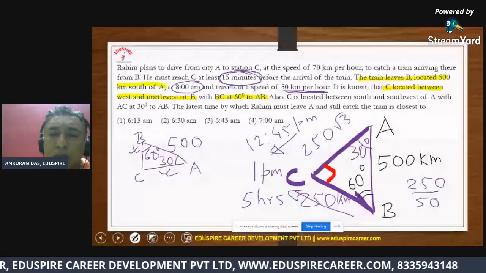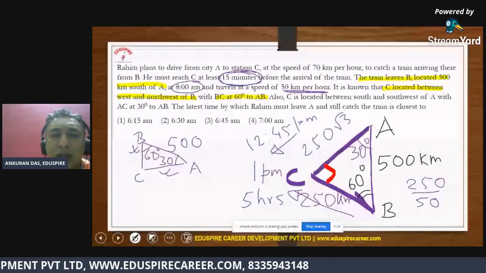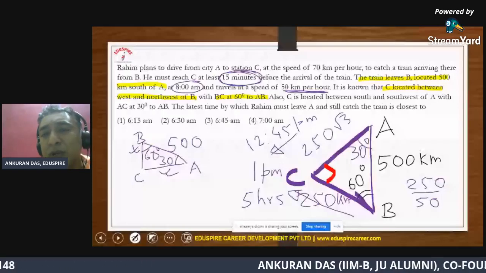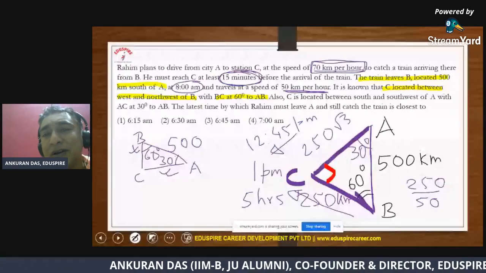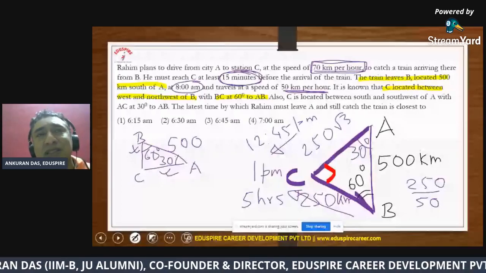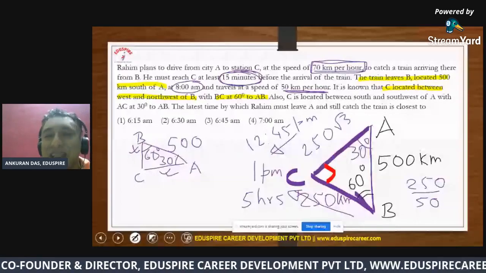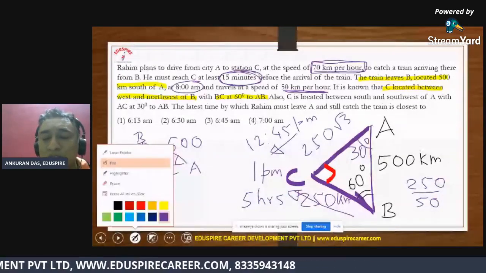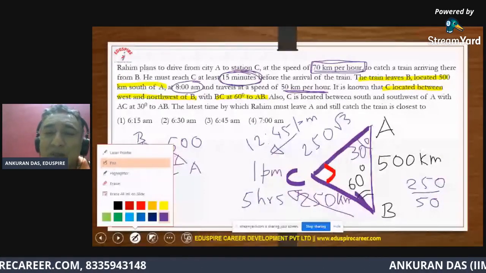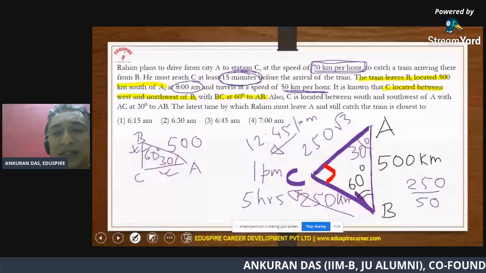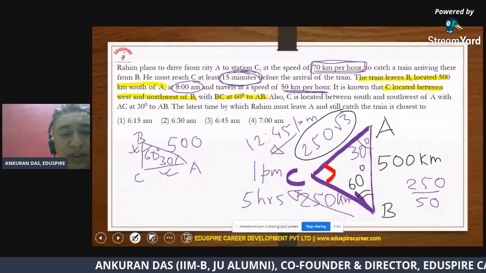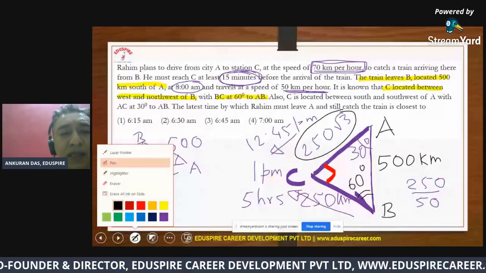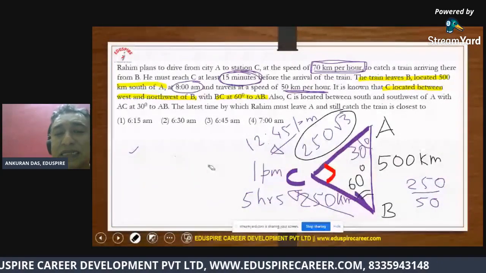Now guys, please understand what is Rahim's speed. 70 kilometer per hour. That is very, very strange. Rahim runs at a rate which is faster than the train. Any which way, for the sake of the sum, we'll go ahead with the numbers, although it might not look very likely, but still. So the distance Rahim has to cover is 250 root over 3. So let me erase this side first. Okay. So we understand the distance Rahim has to cover is 250 root over 3.